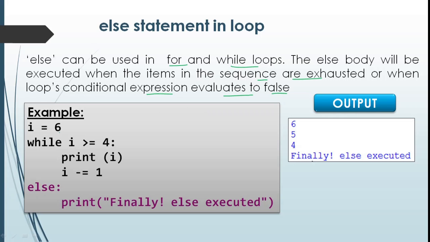Here a while loop is given. The initial value is 6 and the condition is I greater than or equal to 4. Print I. So first 6 will be printed and after that I minus 1, 5 will be printed and then minus 1, 4 will be printed and minus 1. When the value of I becomes 3, 3 greater than or equal to 4 is false, and when the condition becomes false, this else part will be executed and the output finally else executed will be printed.